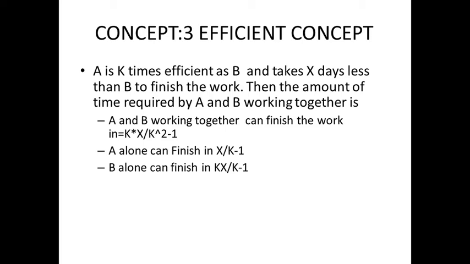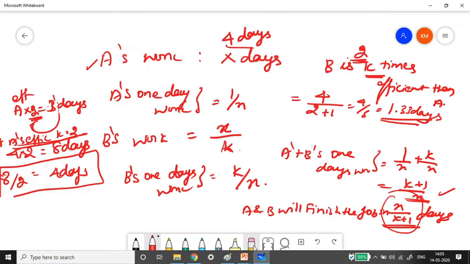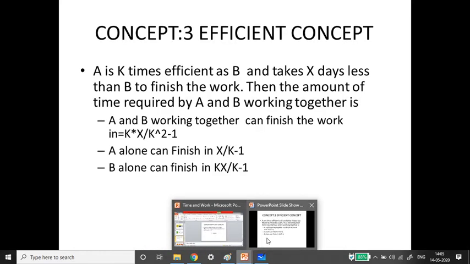A is K times as efficient as B. So what they have said here, let us clear the whiteboard and write the inputs. Now I'm clearing the whiteboard. Now let me take a red color pen. Now A is K times as efficient as B.